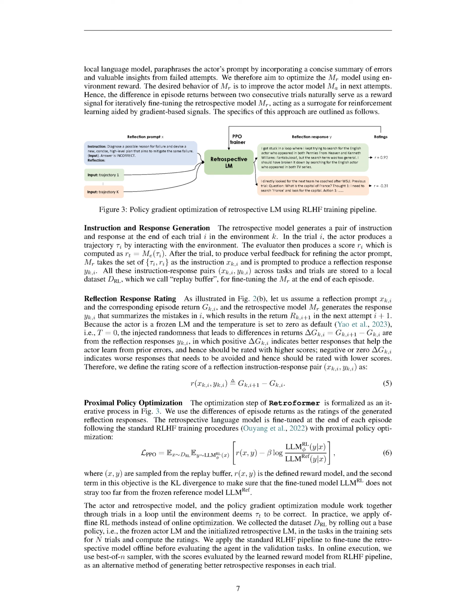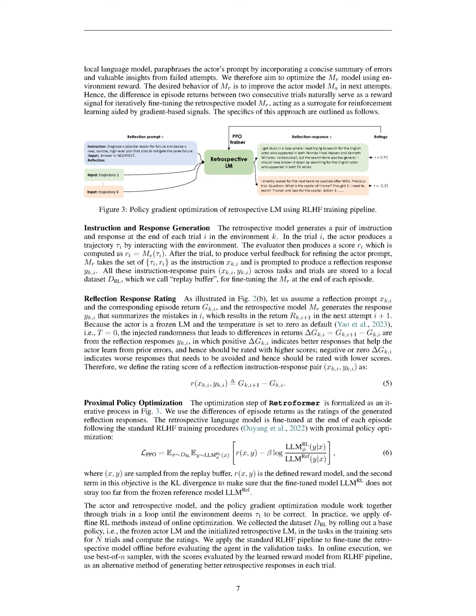The authors then discuss the reflection response rating. They explain that the retrospective model generates a response that summarizes the mistakes made in a trial, which then influences the return in the next attempt. The authors note that any differences in returns are due to the reflection responses. Positive differences indicate better responses that help the actor learn from previous errors and should be rated higher. Negative or zero differences indicate worse responses that should be avoided and rated lower. The authors define the rating score of a reflection instruction response pair as the difference between the returns of two consecutive attempts.